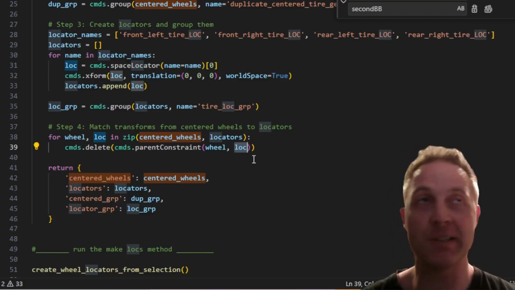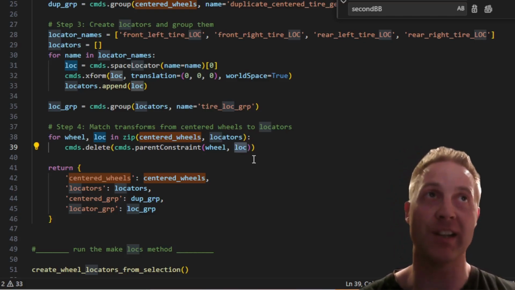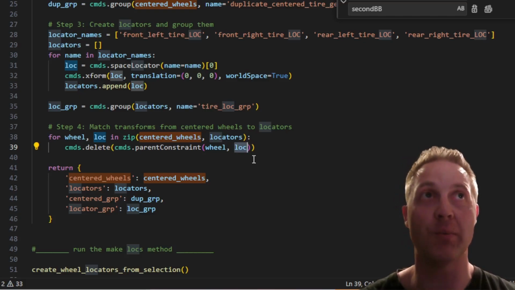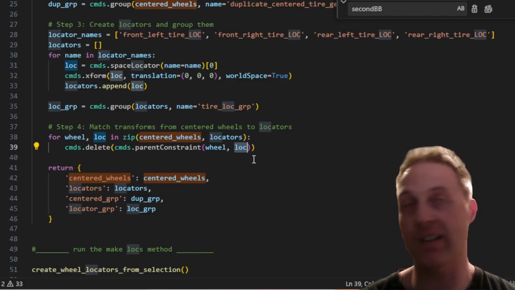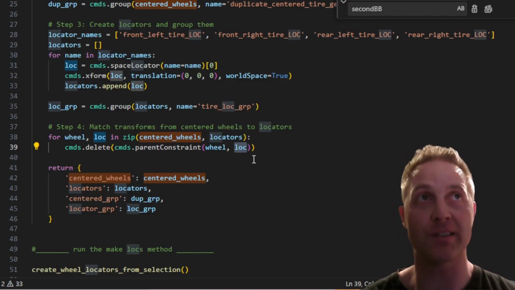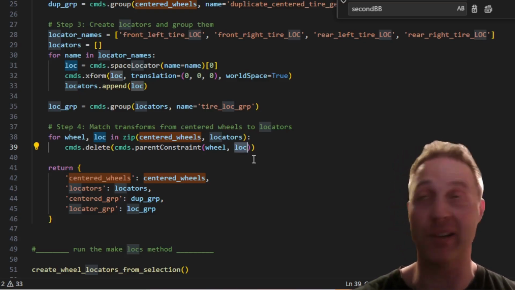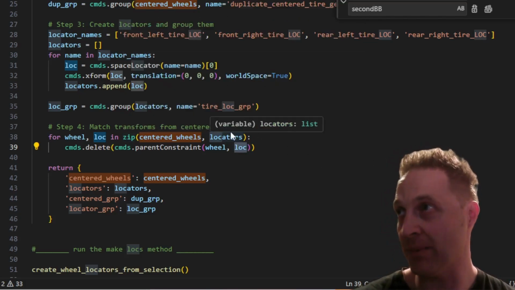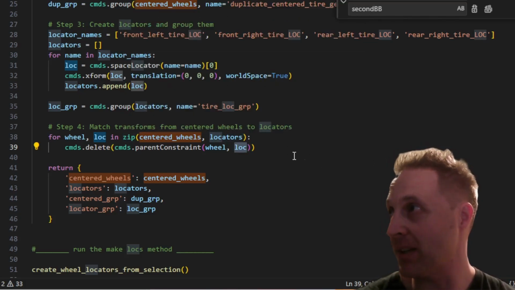And you've probably maybe seen this in the viewport. This is a common way to get something to match transforms or to move it. Parent constraint with no maintain offset will move it so that it's aligned in the same place. And then if you delete the parent constraint, well, they'll just be in the same place still without any parent constraint. So this is just matching the transforms from the centered wheels to the locators. That's what's happening there.